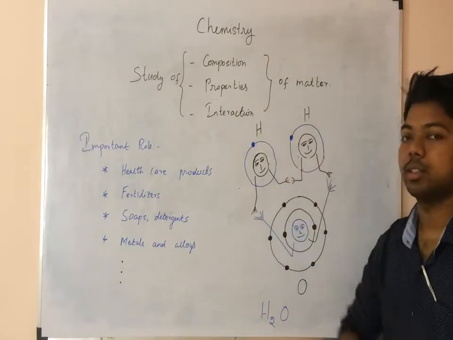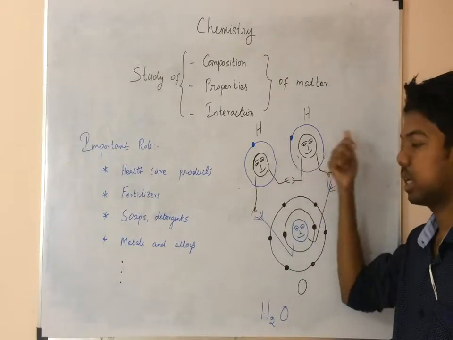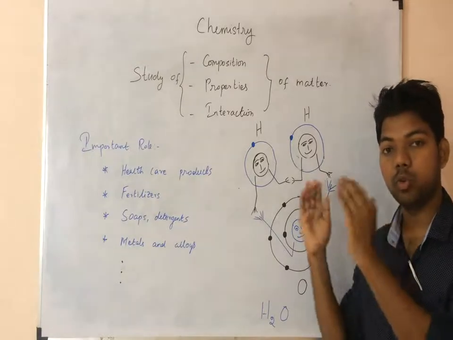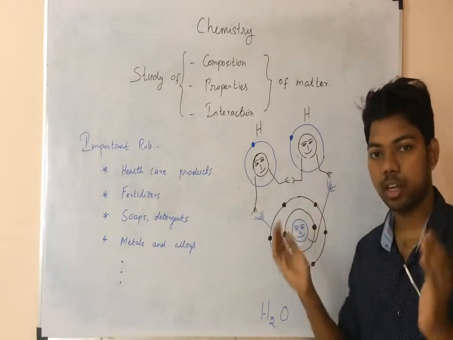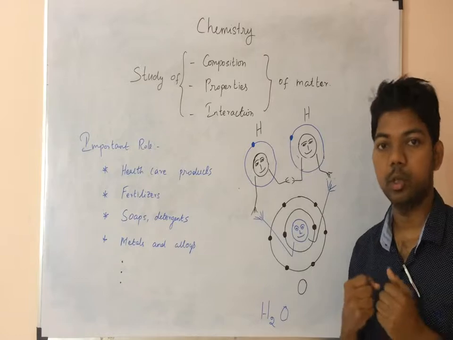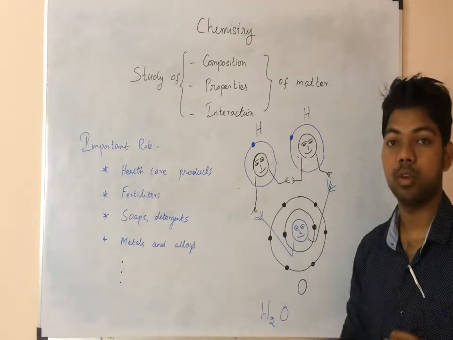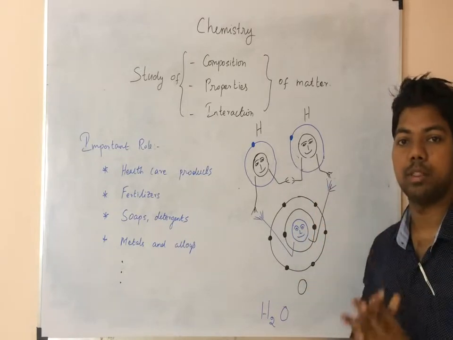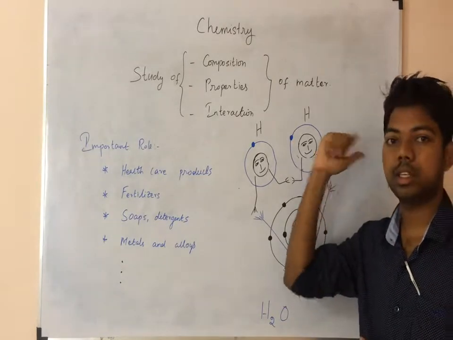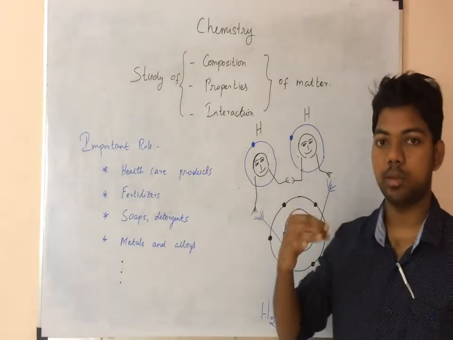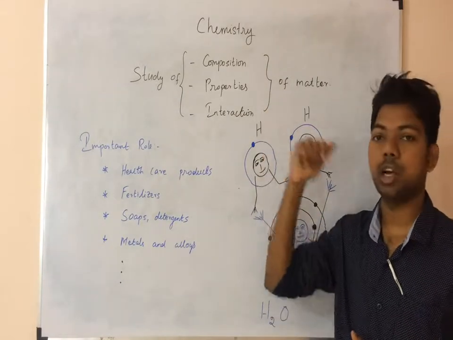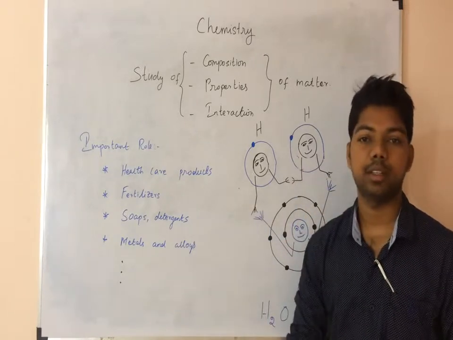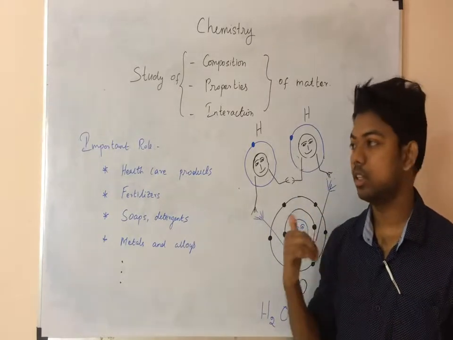Then interaction: interaction means any 2 elements mixing in a fixed ratio and giving a new compound, a new molecule. That is the interaction of different elements. So in the subject of chemistry, we are studying the composition, properties and interaction of different types of matter.